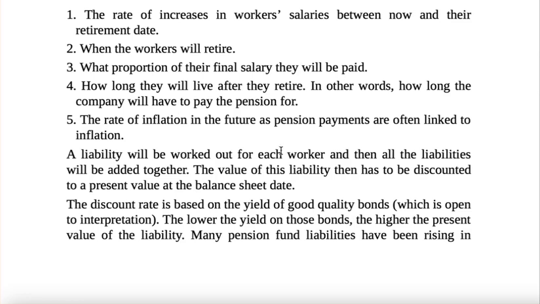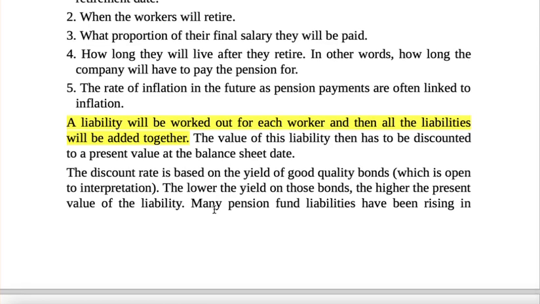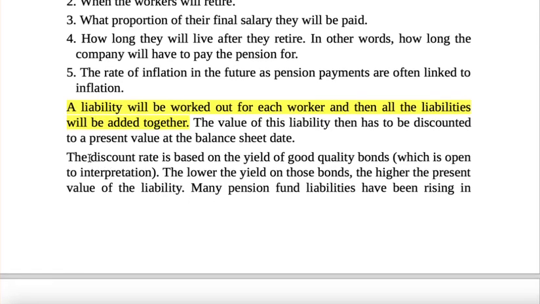A liability is worked out for each worker, then all the liabilities will be added together. Again, a big headache where the business has so many employees. Then they use a discount rate. Again, this is an assumption, a DCF kind of a thing.